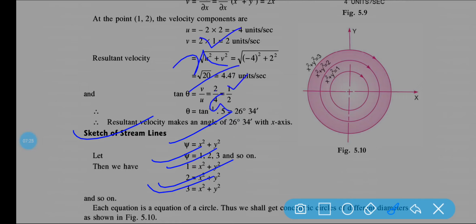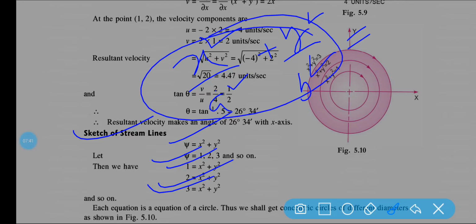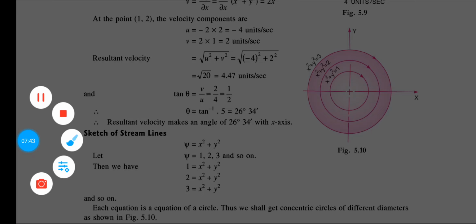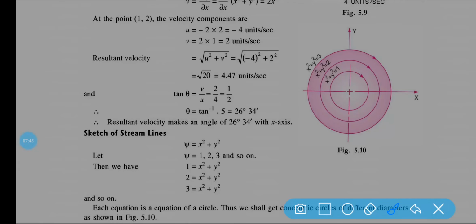It is of the type x square plus y square. Have you seen this anywhere? It is following the equation of a circle.